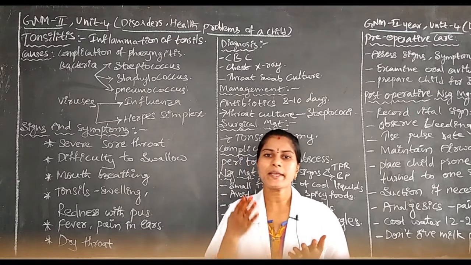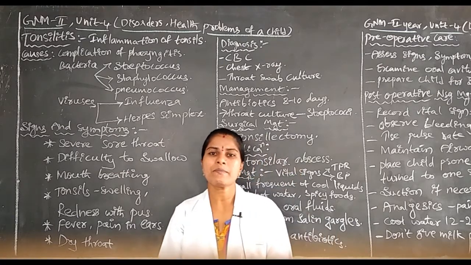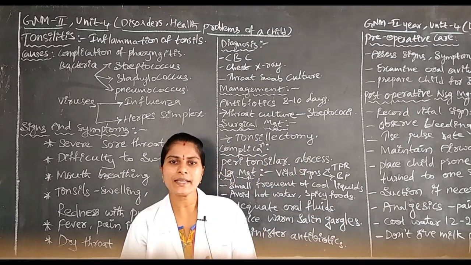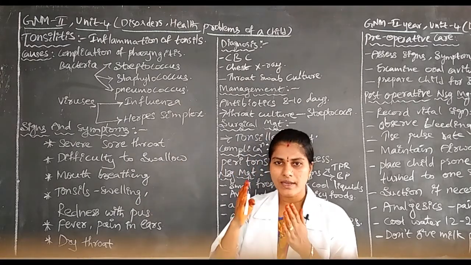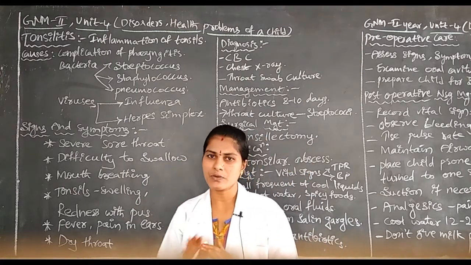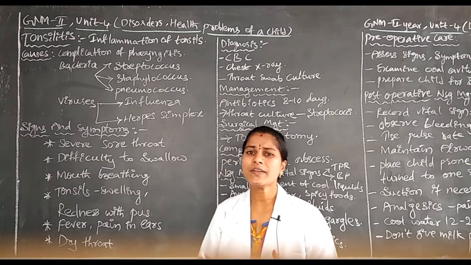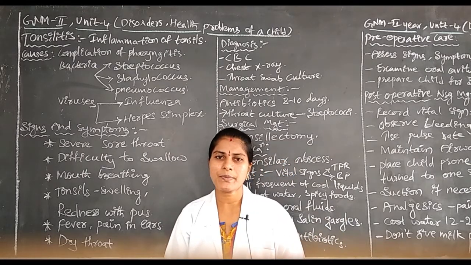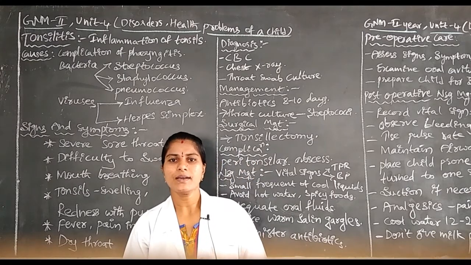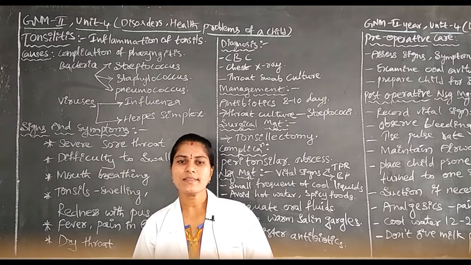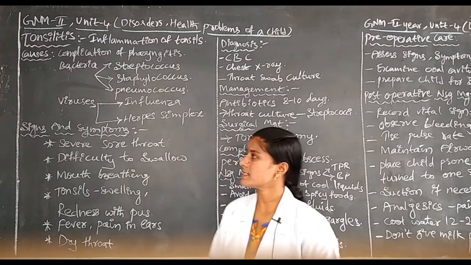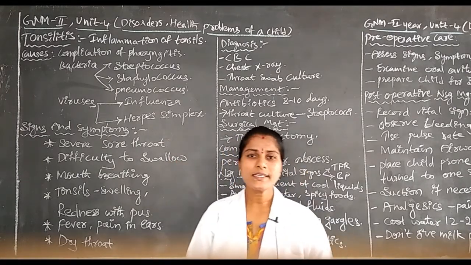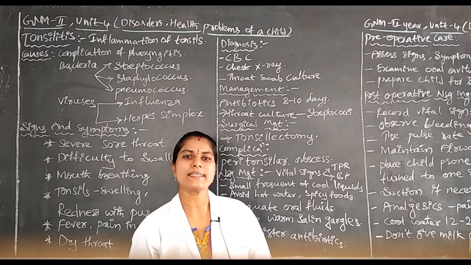If there is any problem or a low number of white blood cells, or any weakness in the white blood cells, the immunity power will be reduced. That's why the children or human beings may be prone to get some diseases. This is the function regarding tonsils. Okay, next we go for the disease condition, that is tonsillitis.